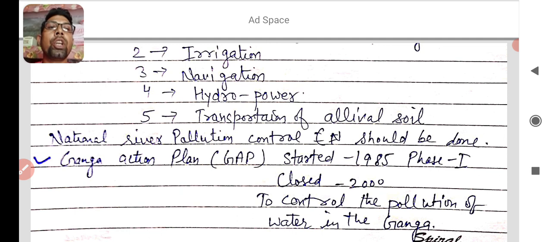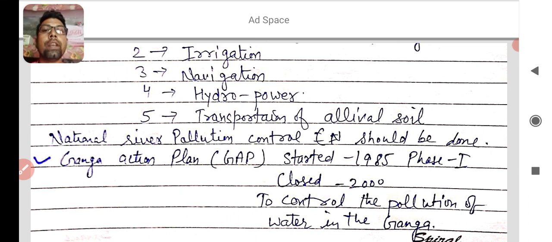And transportation of alluvial soil, you know that the northern plain is full of alluvial soil because this soil is eroded by the rivers. So rivers are the main producers of alluvial soil.